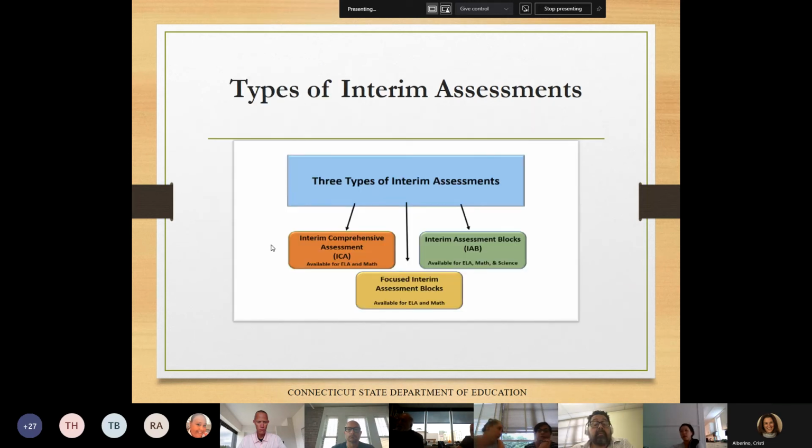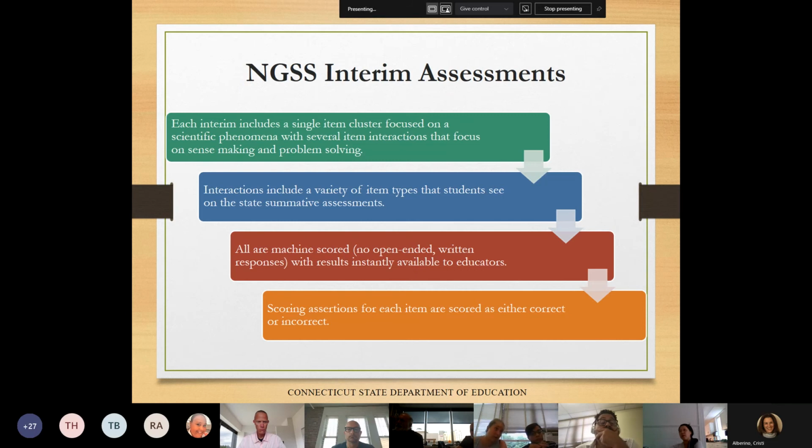Rather than blocks, tests containing many items, each NGSS interim consists of a single item cluster. Each item cluster includes a real-world scientific phenomenon with several item interactions that focus on sense-making and problem-solving. Interactions include a variety of item types that students see on the state summative assessments. All item interactions are machine scored, as there are no open-ended written responses. Scoring assertions for each item are scored as either correct or incorrect, and the results are instantly available to educators in the CRS, or centralized reporting system.